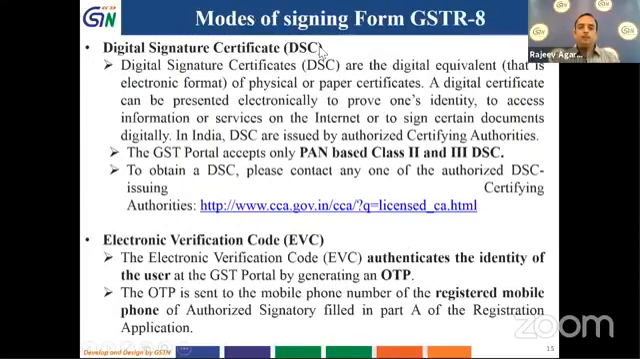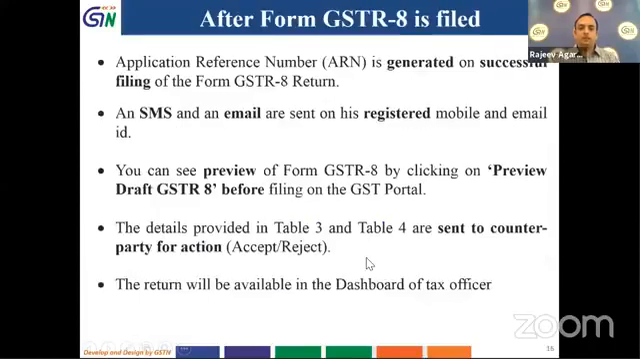As we have seen, the filing of form could be done either using digital signature certificate. The GST portal accepts only PAN-based class 2 and class 3 DSC, or it could be done through electronic verification code, in which an OTP is sent to the registered mobile number, and that OTP has to be entered, and using that, return could be filed. We will see this later.